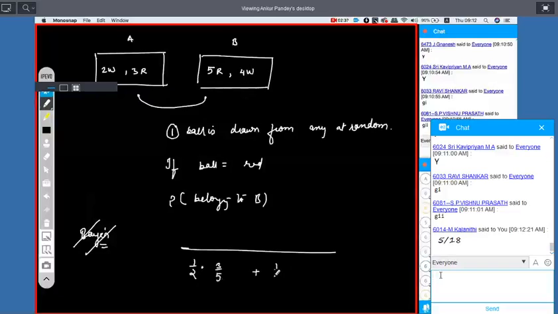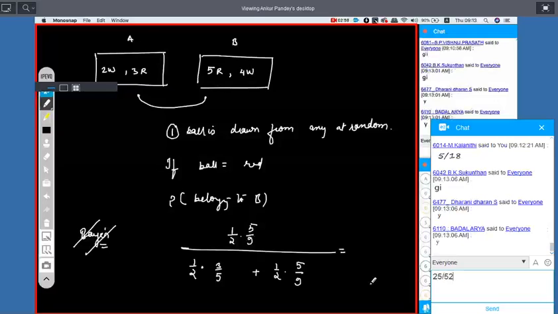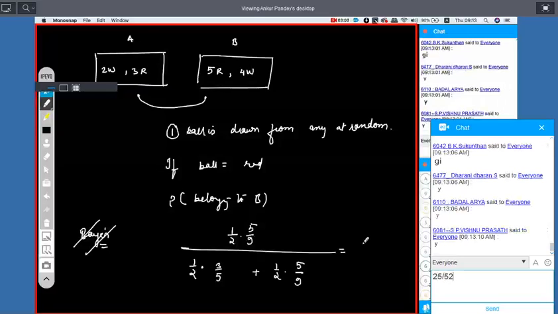And if we have selected dabba B, then the probability of red coming out of it is 5 by 9. We want B. Got it? Easy. You can simplify it.